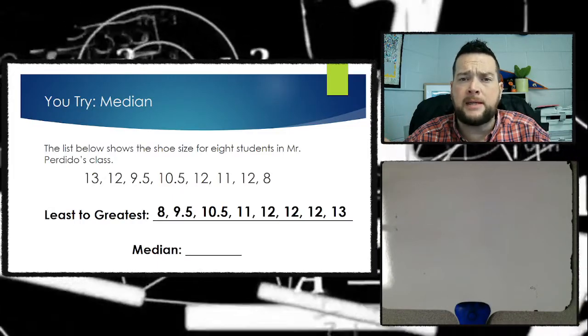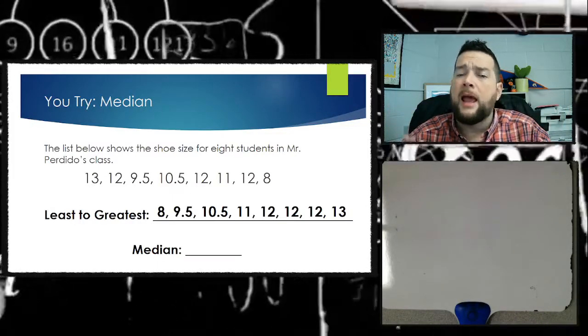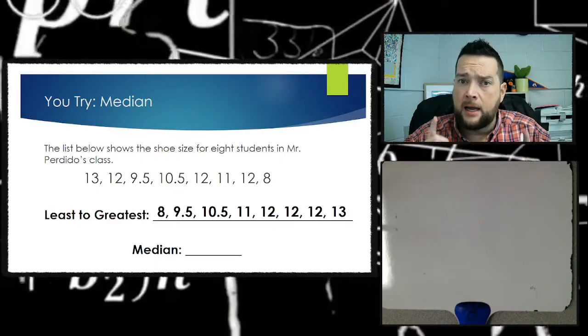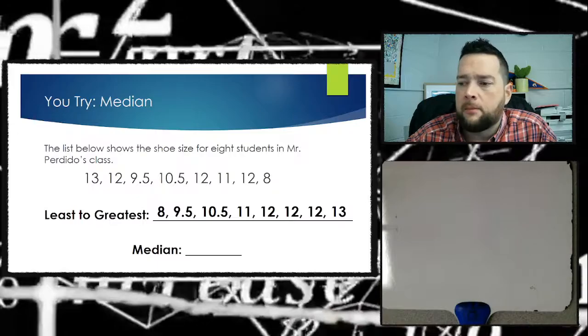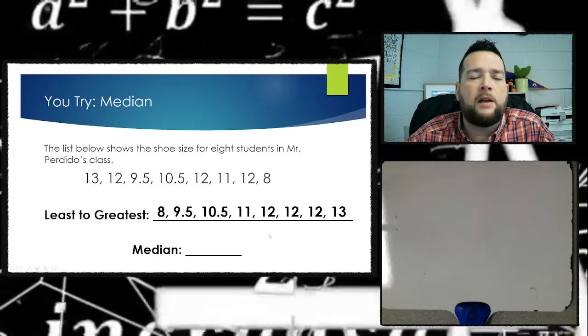which is a little tedious. It takes a little bit of time, but it's not hard, all right? And if you don't do that step, you're not going to get the right answer. So be sure to list out all the data sets in order from least to greatest. Then find out the one that's in the middle.